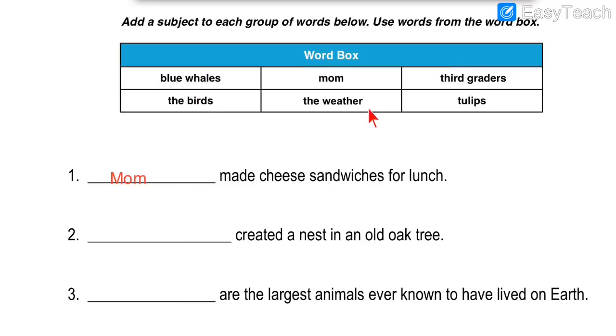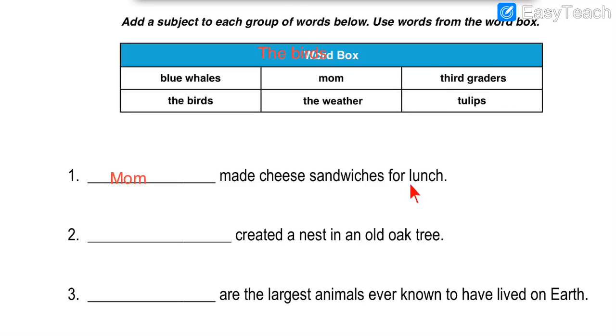Can you see any other suitable options rather than the birds? No. So the birds, that is our answer. So we have to write down this option over here. So as you can see on your screen I have written the answer, the birds. So now this option also you have to cut. We have cut 2 options, mom, the birds. Now the remaining are the 4 options and 4 blanks.